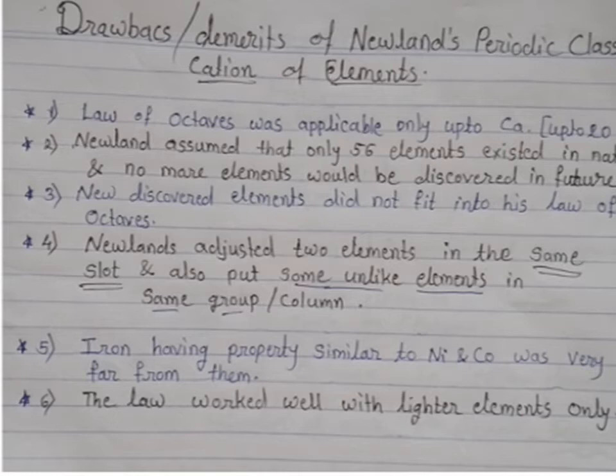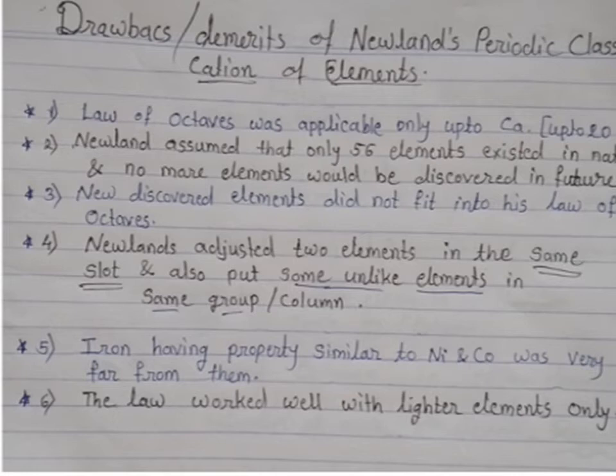What is the meaning of this drawback? Let's see. It happened because there was no provision for the new elements which would be discovered in future. That's why the new elements could not be fitted into his law of octaves. The next drawback: Newland adjusted two elements in the same slot and also put some unlike elements in the same group or column.